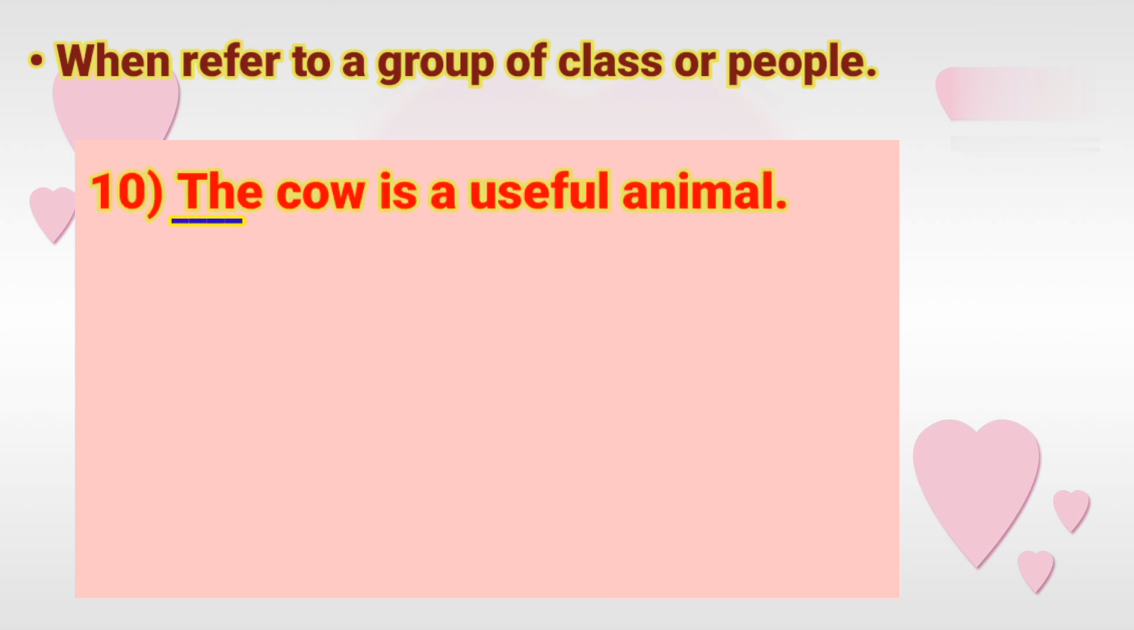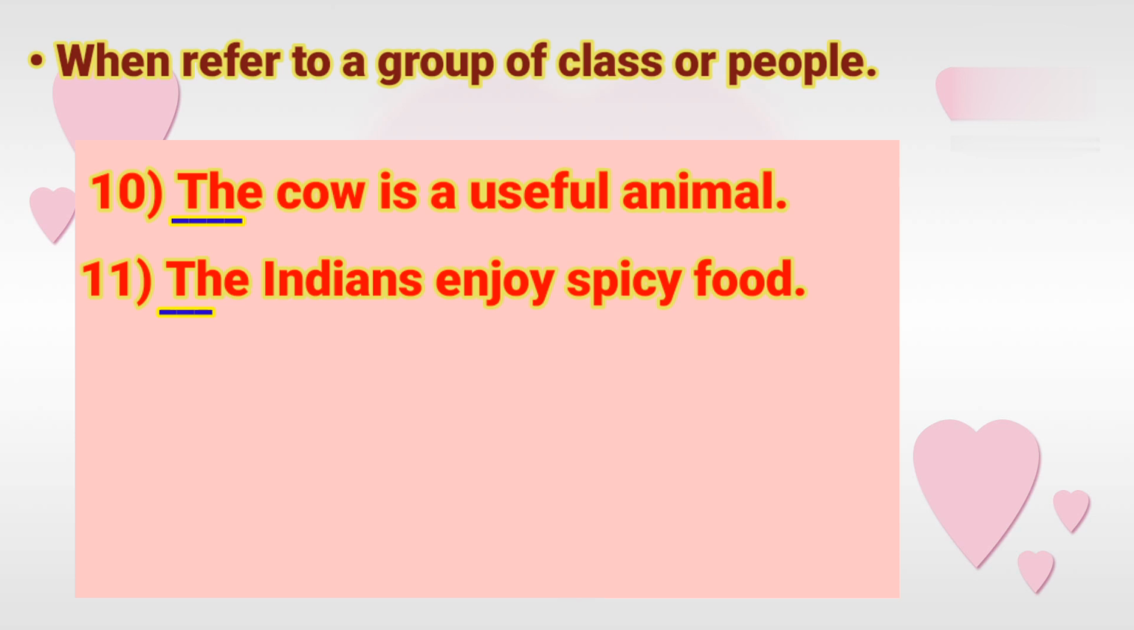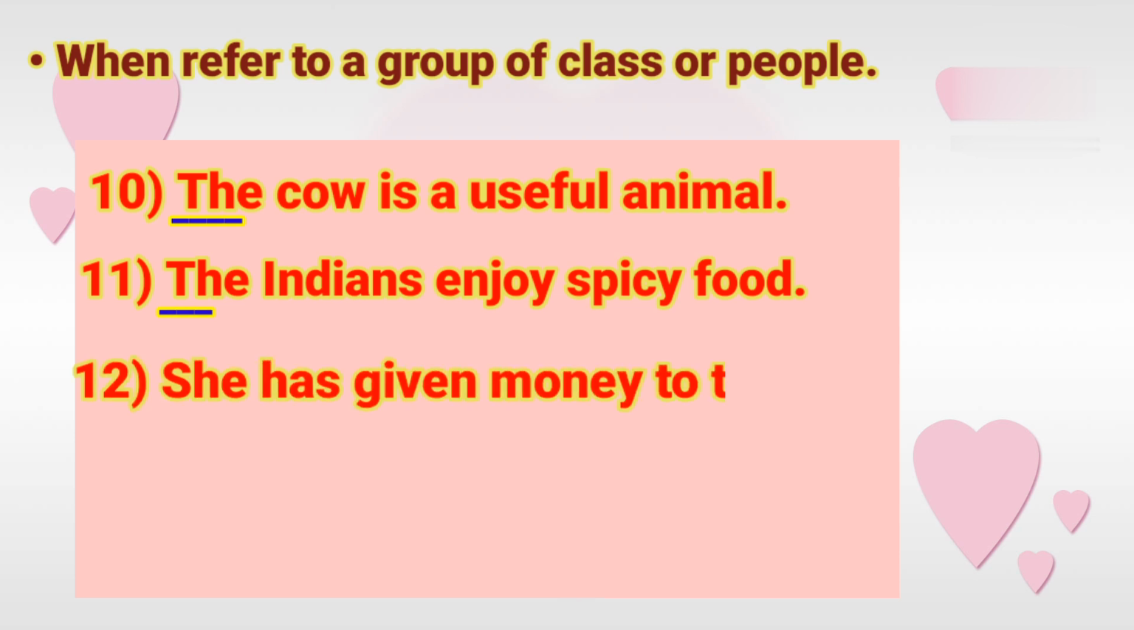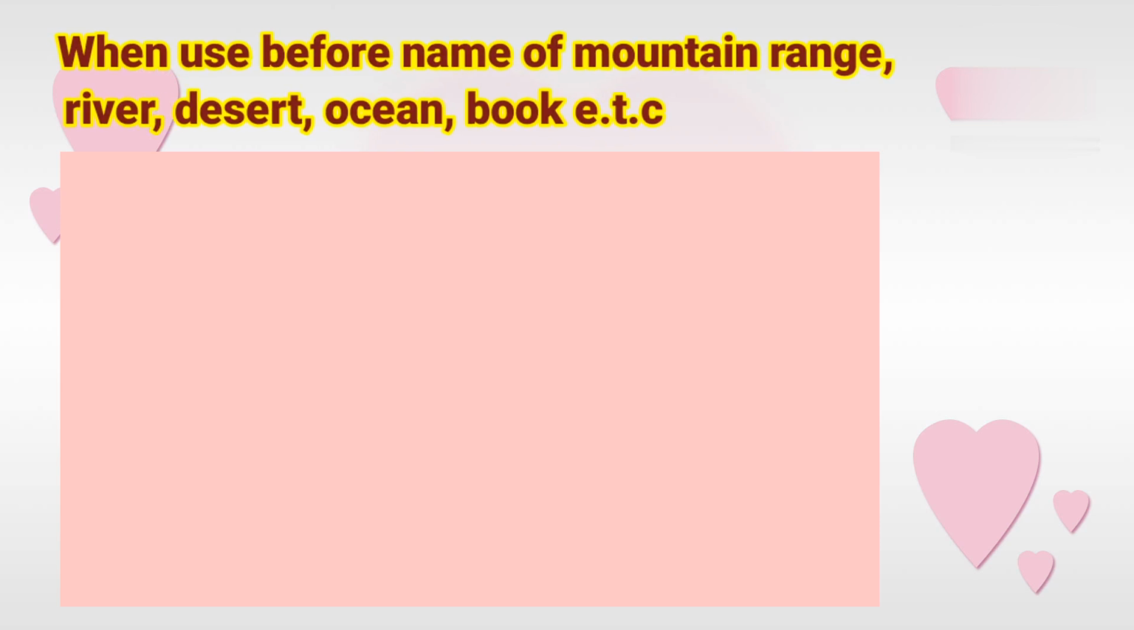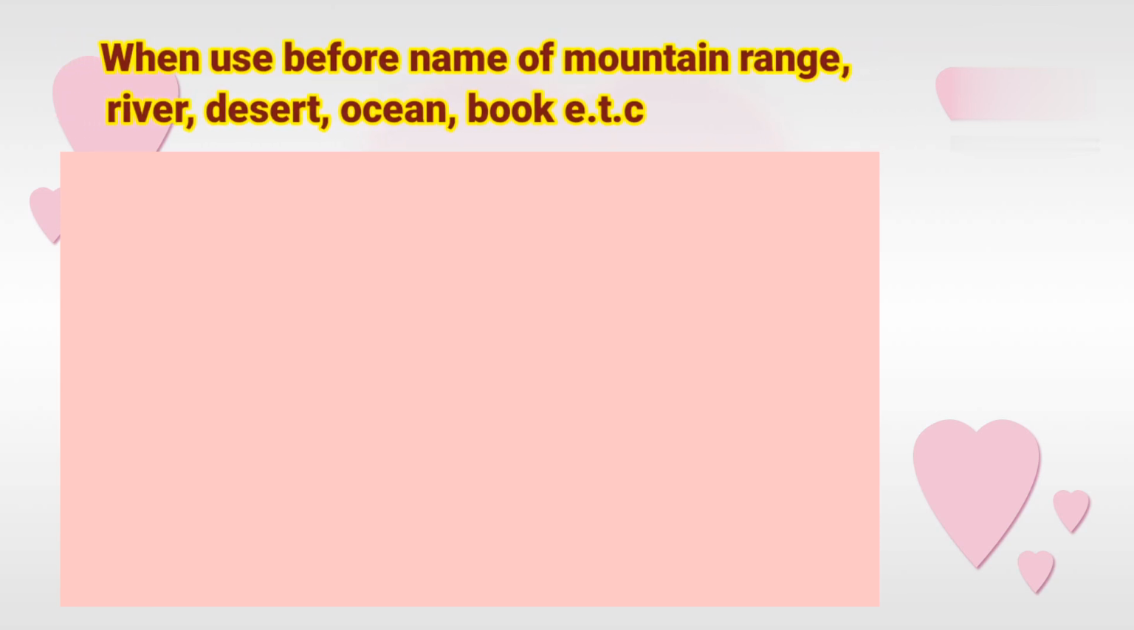It is used when we refer to a group or class of people. For example, the cow is a useful animal. The Indians enjoy spicy food. She has given money to the poor. The cat loves comfort. We use "the" before the name of a mountain range, river, desert, ocean, book, etc.